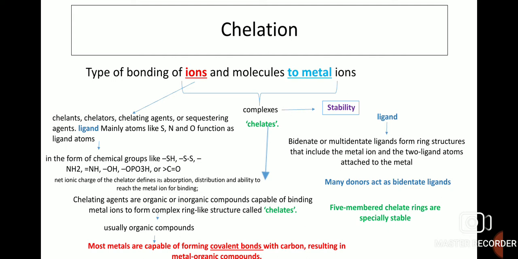The ions which are responsible for binding with metals are called chelatants or chelators, chelating agents or sequestering agents.